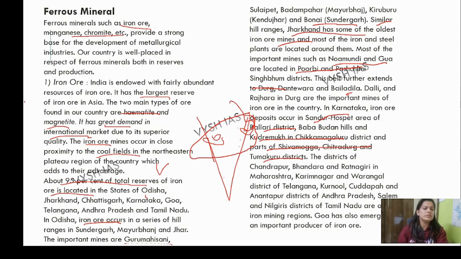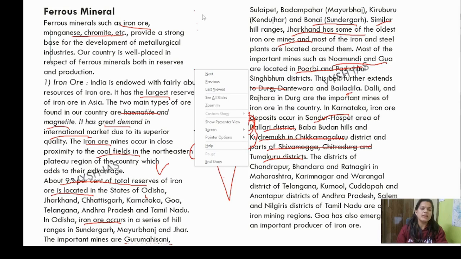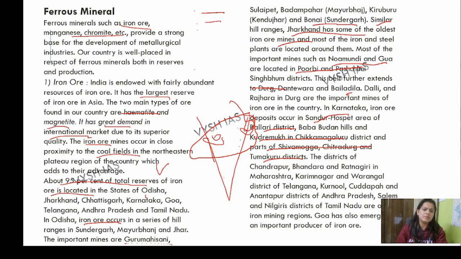So what you have to do is write the name of the state, and in front of it write these names. Then move to the chart and locate them. I'm not claiming it is the only way, but this is one of the good ways to study: you write it down, then draw it on the map so that you can learn it.